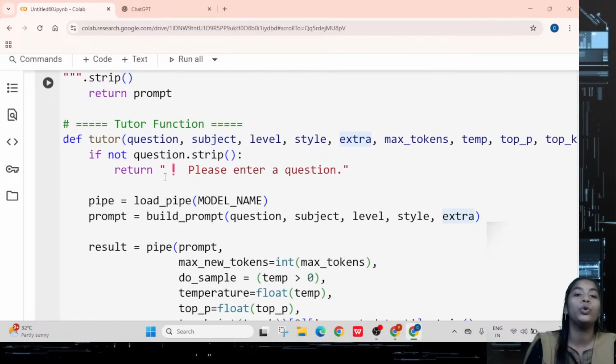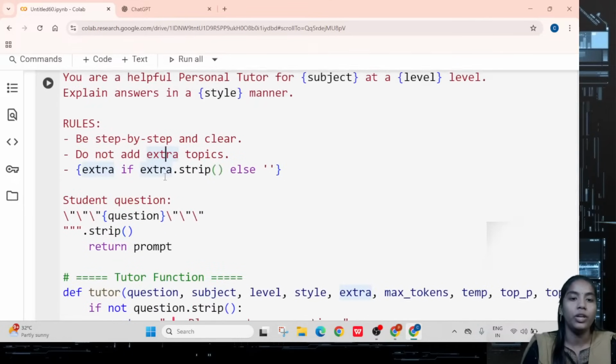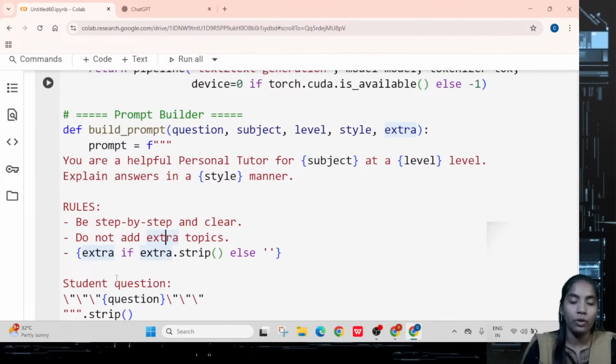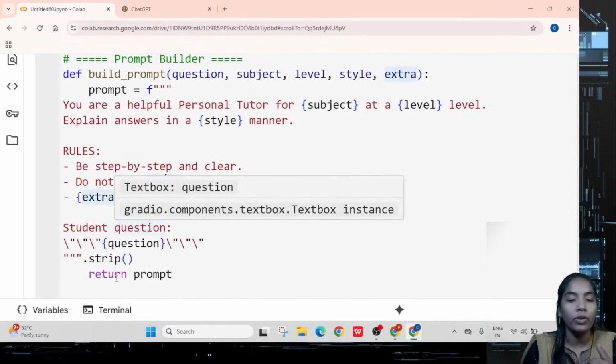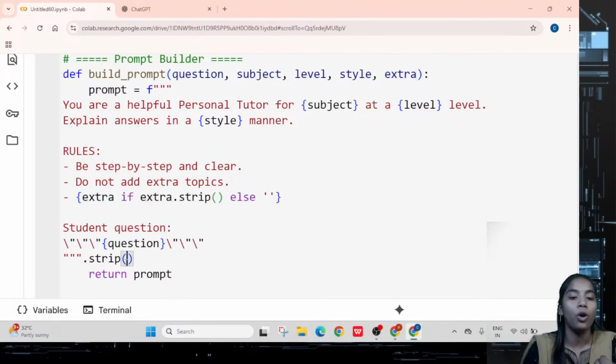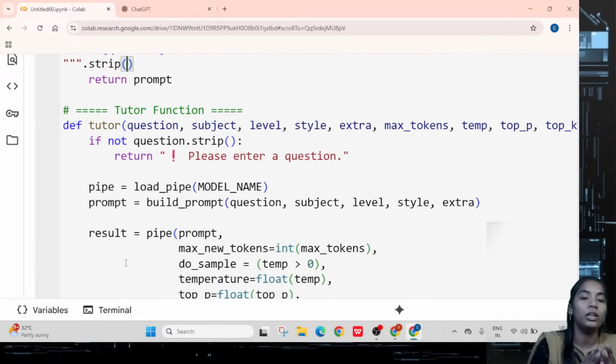Now the tutor wants to give the answer. Here you have created the defining function to enter your particular details. After entering your details, what you have to do? For the tutor to give the answer, you have to connect that particular prompt to the background of the LLM model, right?